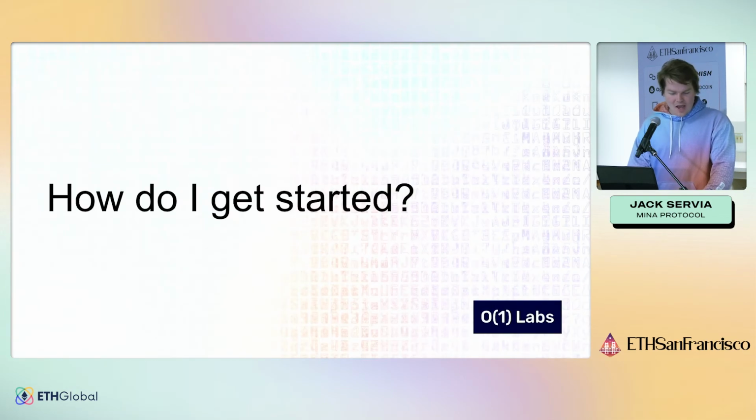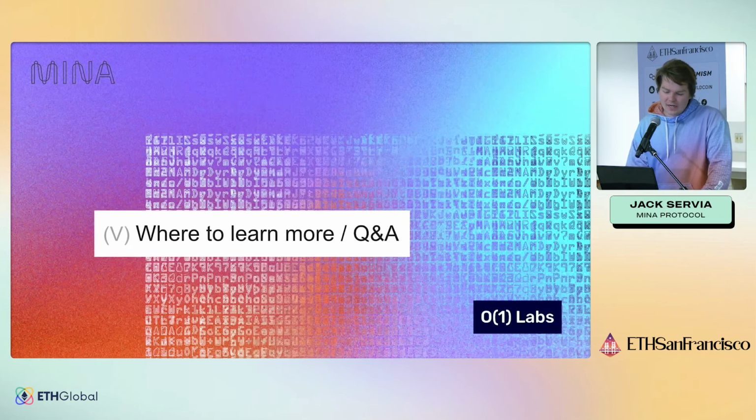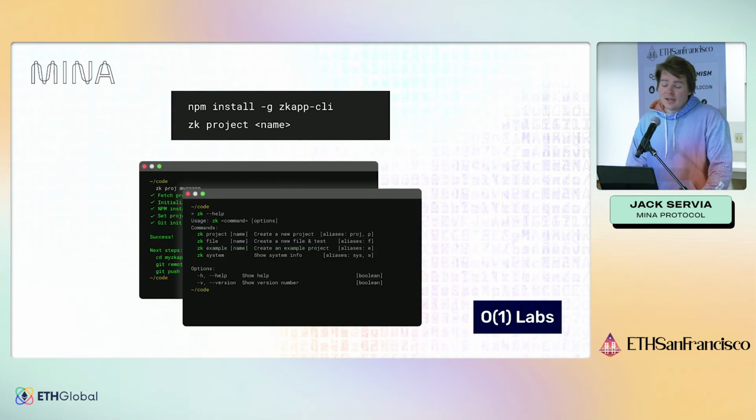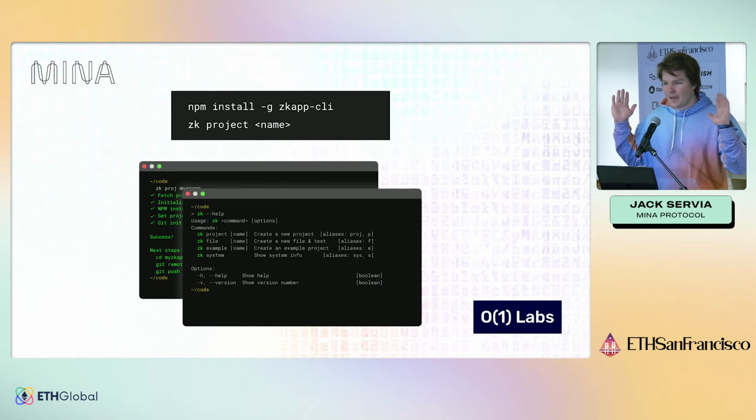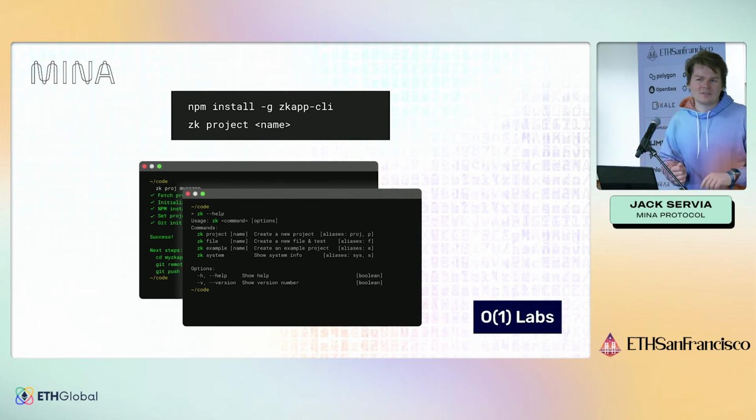So, where to learn more, and questions and answers. How do you get started? It's super, super simple. Install the zkApps CLI. This is our only piece of developer tooling. It's very powerful and it's very simple to use. You run zk project, call it something, and it'll spit out a repository with some scaffold code. The scaffold code is just a smart contract that adds, I think, 2 numbers together and stores that on chain. But testing stuff all set up, linter all set up, everything good to go, basically.